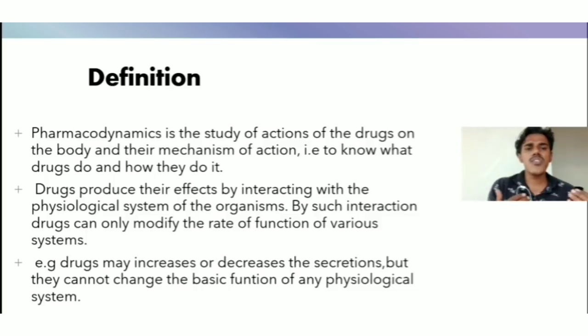Drugs produce their effects by interacting with the physiological systems of the organism. By such interaction, drugs can only modify the rate of function of various systems. For example, drugs may increase or decrease secretions, but they cannot change the basic function of any physiological system. You understand?